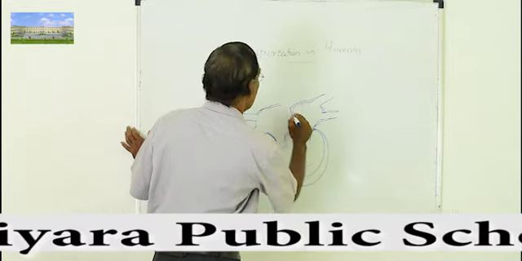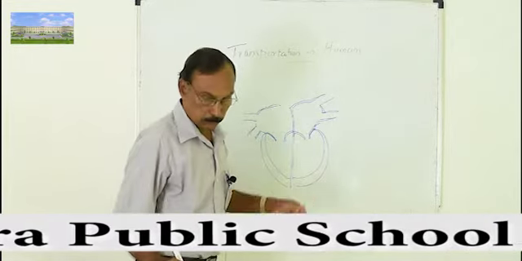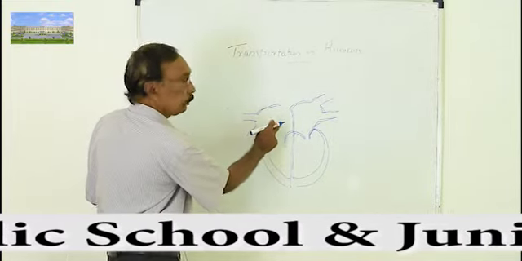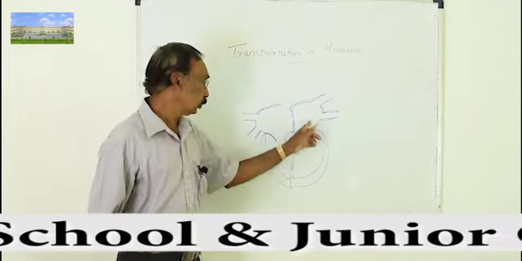So it's a four-chambered structure, and the upper chambers are called atria, atrium singular.